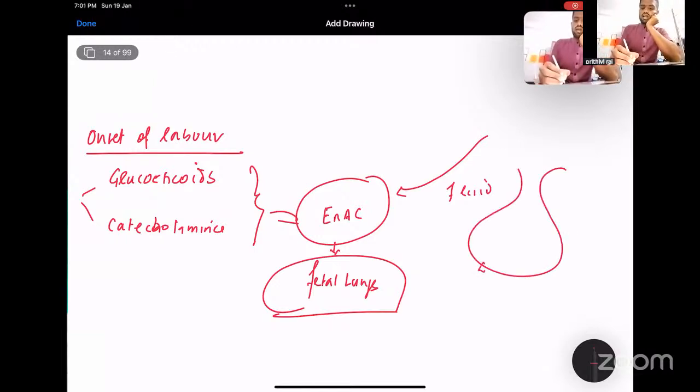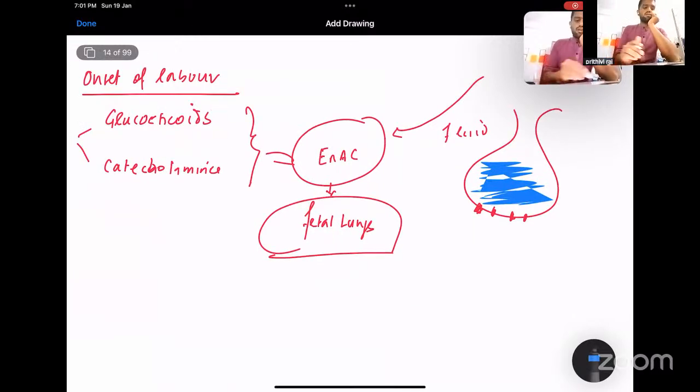So, this is the ENaC channel here, like this. This is full of fluid. So what happened because of the glucocorticoids and catecholamines that are released during this process?